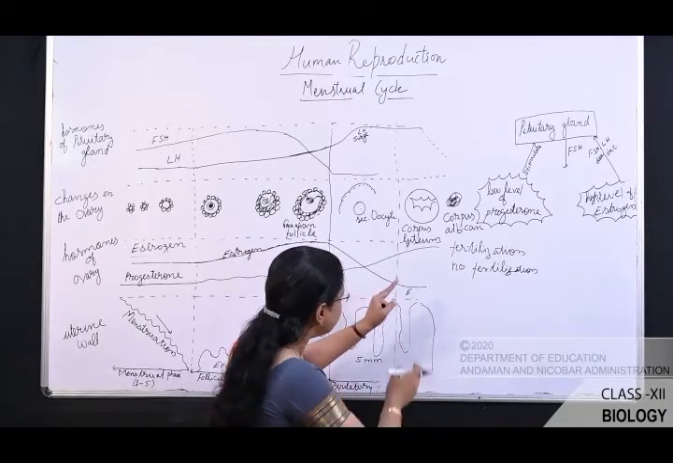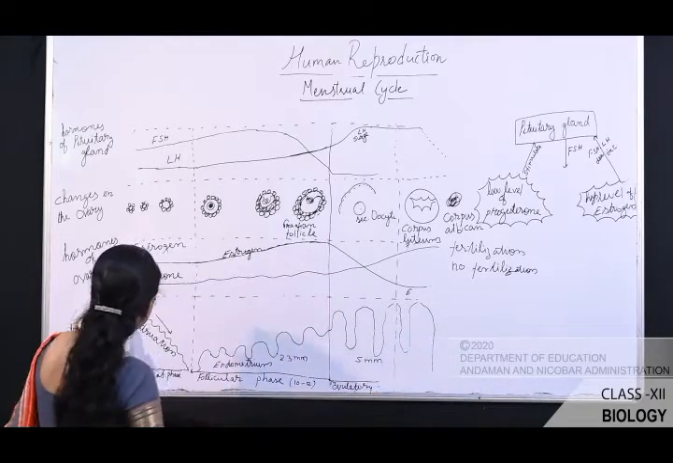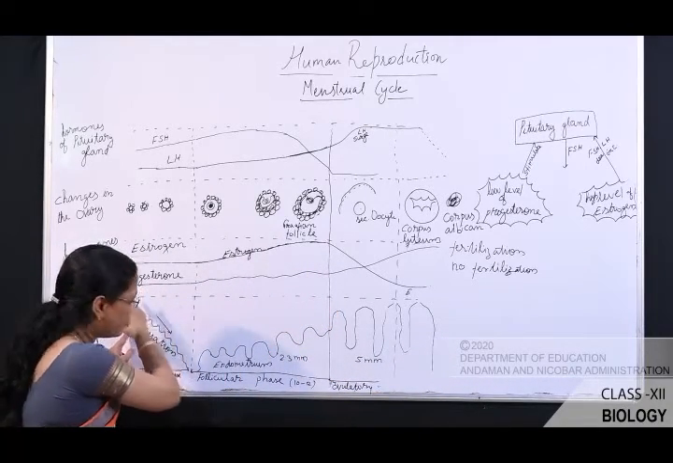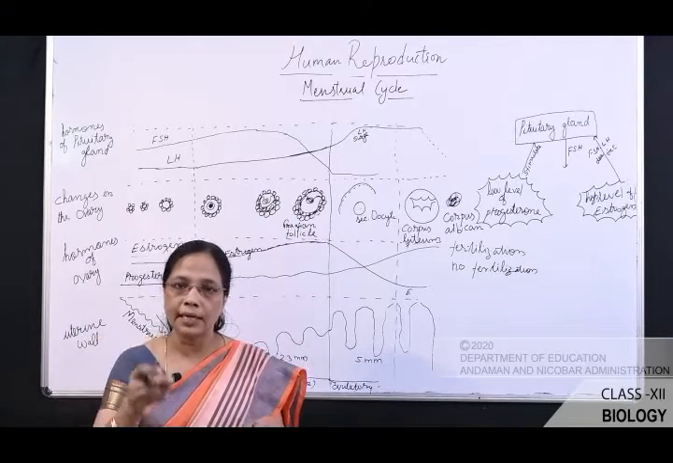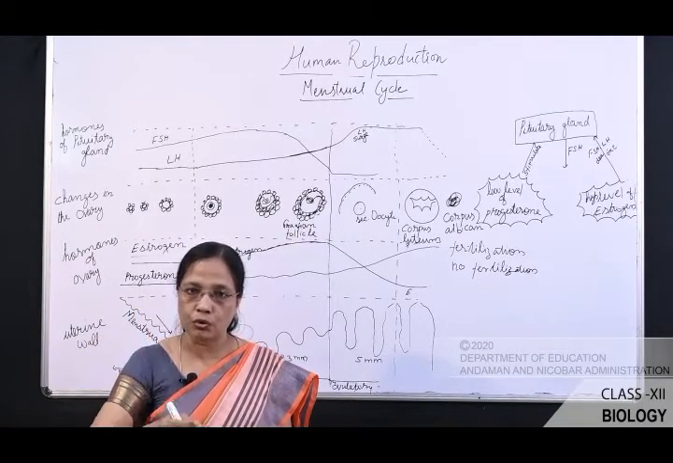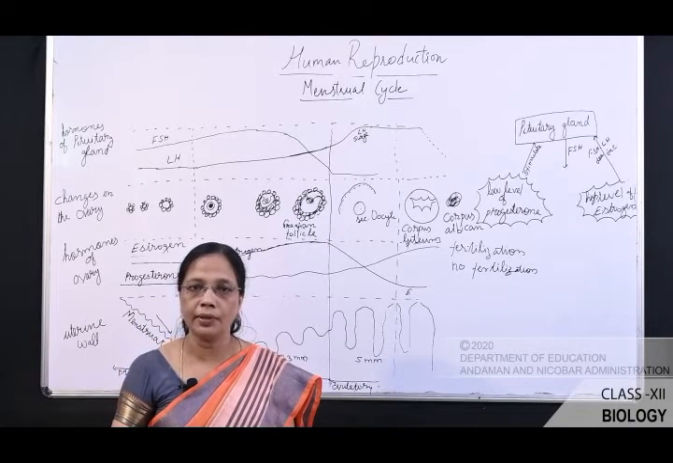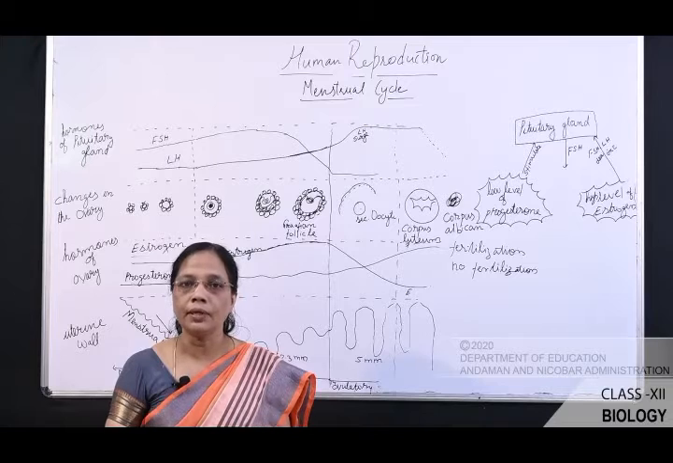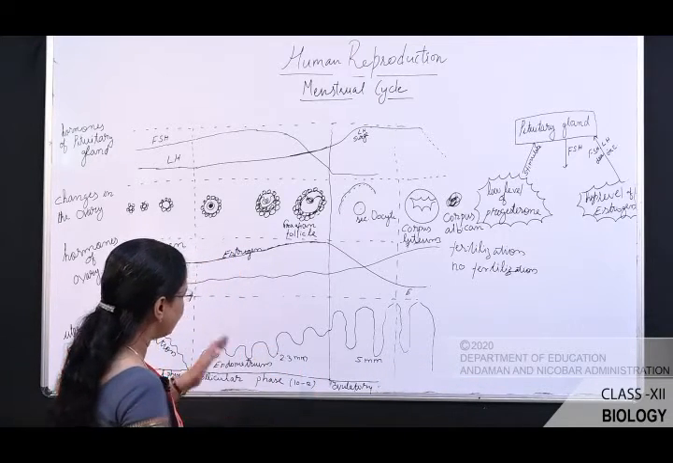As the progesterone level is reduced, again you come to the first phase. The endometrium starts to be lost. That means the level of progesterone decreases, it is unable to maintain the endometrial tissues, and the endometrium is lost. Okay. Let me try to explain once again.